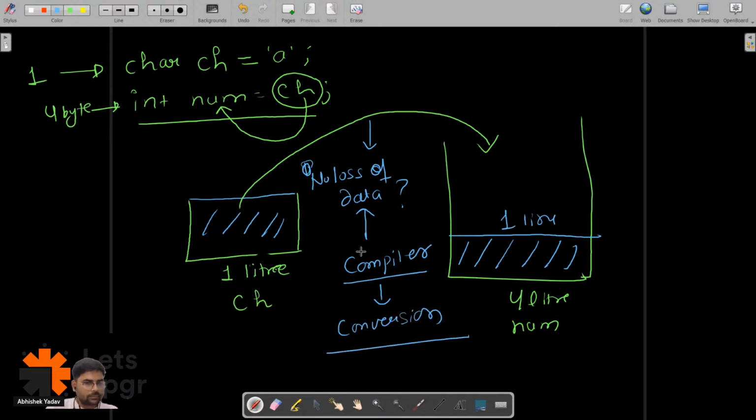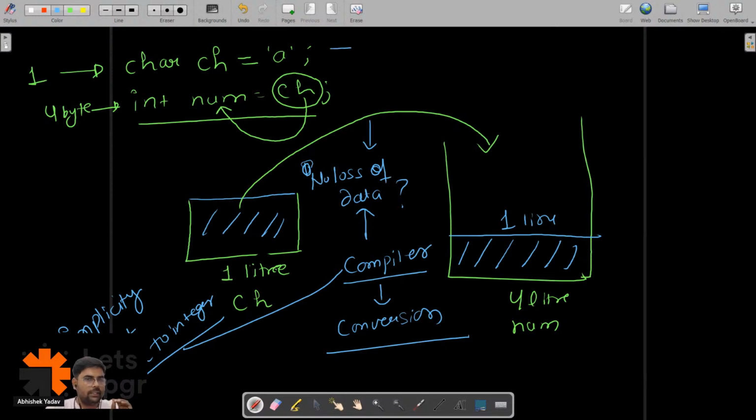My compiler will implicitly convert char to integer because there is no loss of data. That's why this kind of conversion is called implicit conversion. The second important point is that the compiler takes care of this kind of conversion. The third important point is that this kind of conversion happens when I am transferring the data.